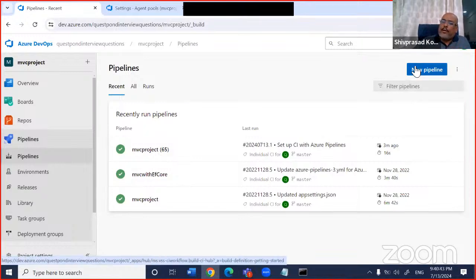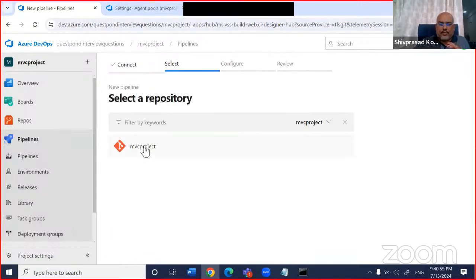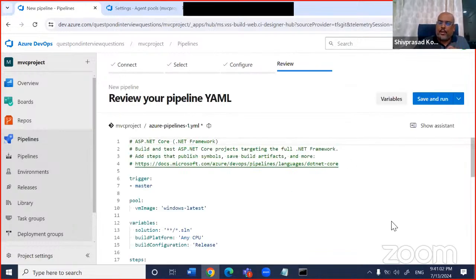And let us go and build that project. Let's build the project as it is, right? So I'll say a new pipeline out here, right? So that was the basic explanation of YAML. I'll come to questions, guys. I'll come to questions. So I'll just select this Azure repository. I will select MVC project. I will say ASP.NET Core, and there it is.